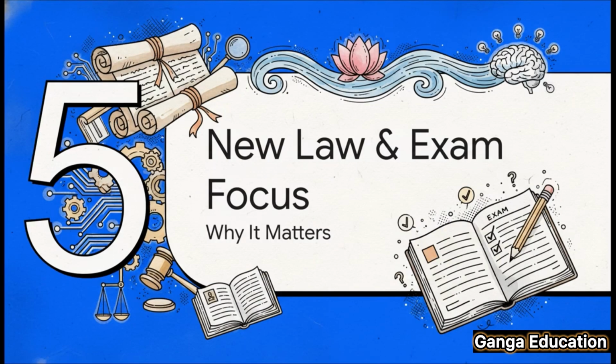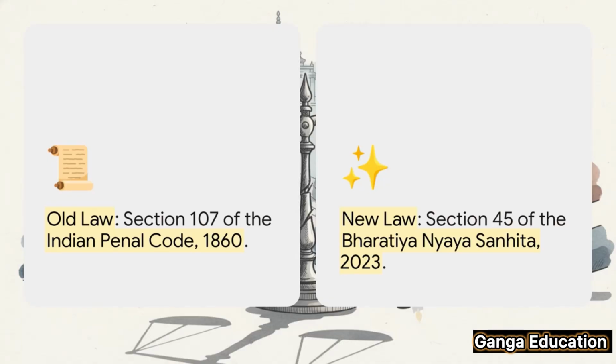In our next section, let's focus on the new law and, more importantly, its relevance for your upcoming exams. We'll connect it to the old law so you have complete clarity. So, this new provision, Section 45 of the Bharatiya Nyaya Sanhita 2023, well, ये section पहले IPC का Section 107 था. So while the section number is changed, and of course the name of the act is new, the core legal principle of abetment has pretty much stayed the same.